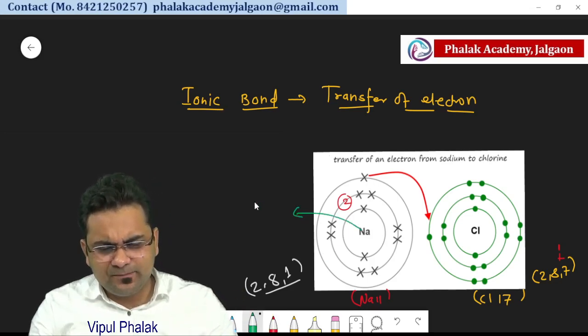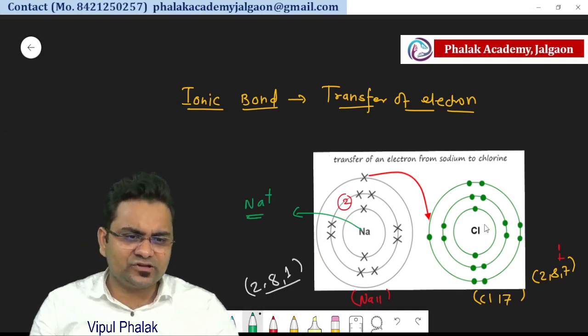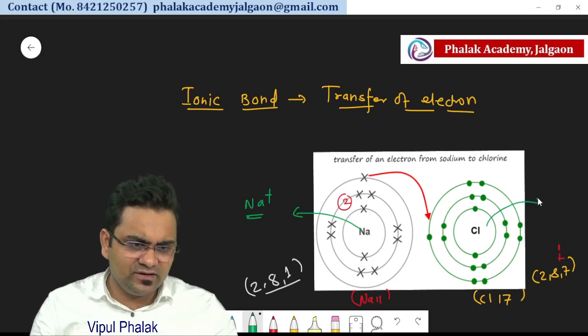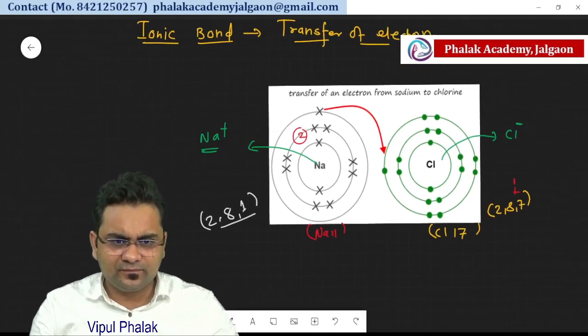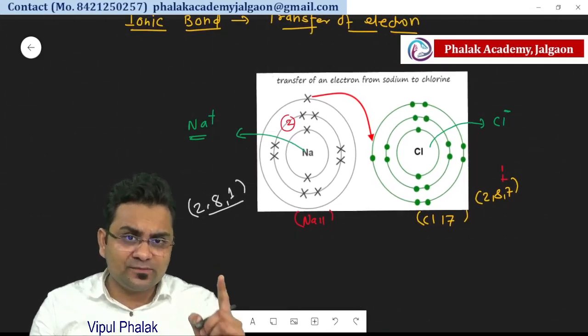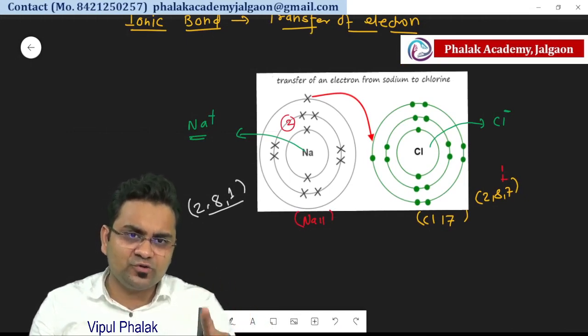After the formation of the bond, this Na will become Na plus, and this chlorine Cl will become Cl minus. So why are there charges after formation of the bond? We will see that. Remember, it is not because the atom which donates the electron is therefore positive. So this is not true.